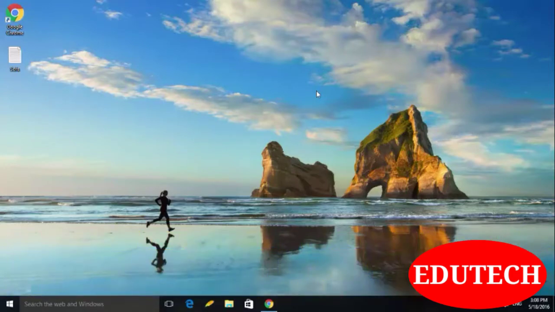Now Windows 10 has greater features than other Windows operating systems. This is the latest operating system currently developed by Microsoft. So let's see how you can get Windows 10.